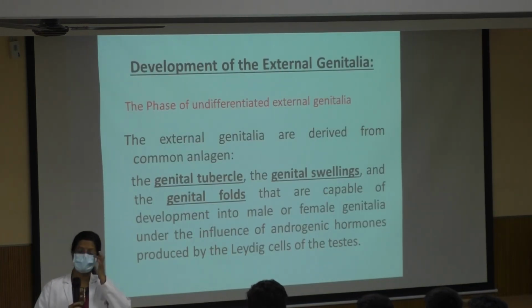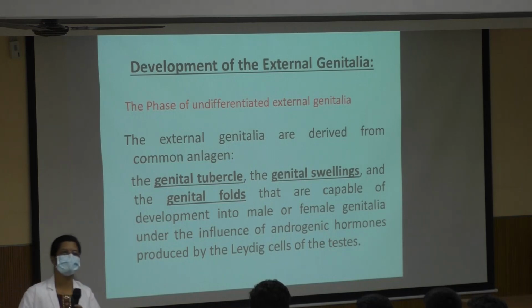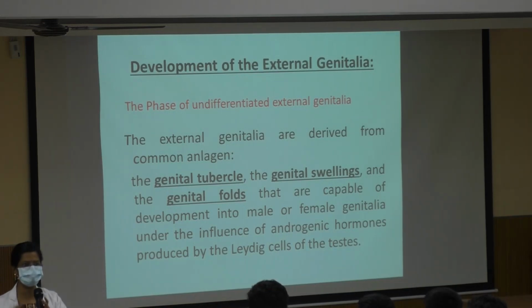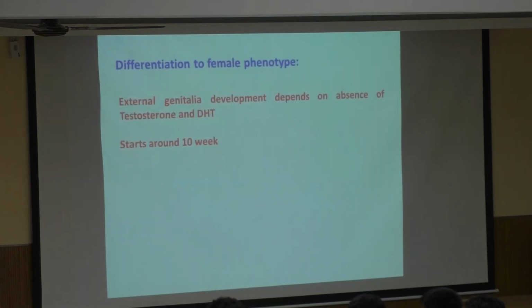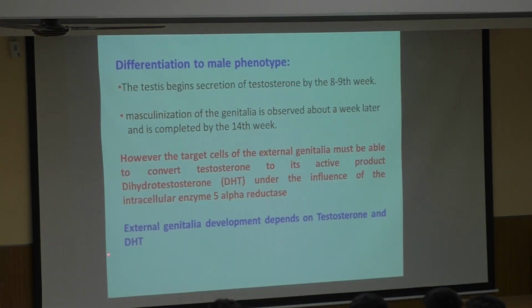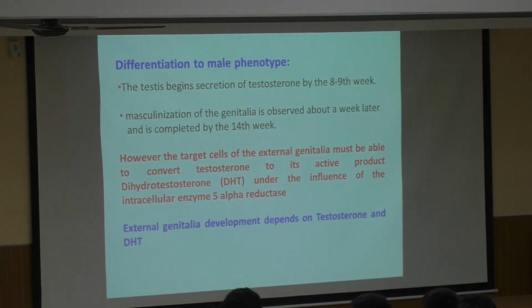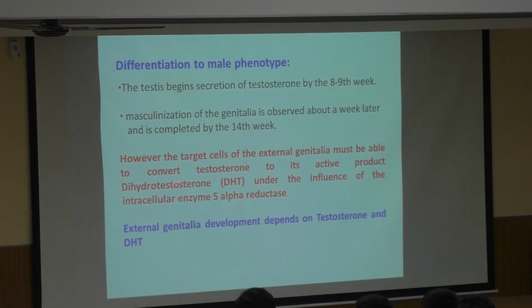Next we come to the external genitalia. Again the external genitalia needs testosterone, but one step ahead of that it needs the presence of dihydrotestosterone, that is the active form of testosterone. The target cells of the external genitalia will convert it into the active form under the influence of the enzyme 5-alpha reductase.